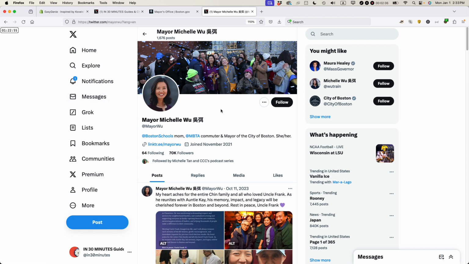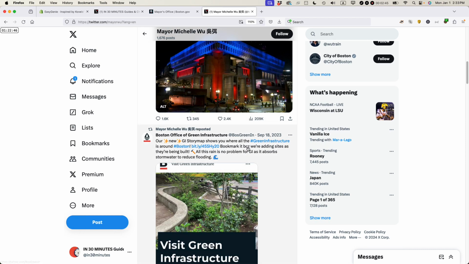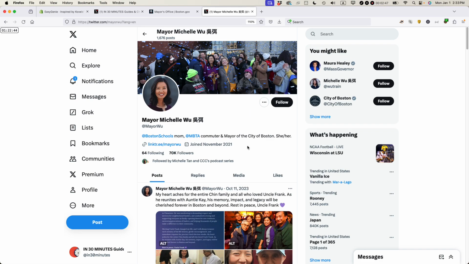Now, there's nothing that indicates that this is really an official account. It could be fake, but the reason why I'm thinking it's probably real is, for one thing, the posts look legitimate. They don't look like they're mixed up with other scammy stuff. The other thing is the mayor's account name is not a combination of numbers or other weird characters or underscores. This looks like this is the real one. And if I wanted to follow it, I could just click on that. But basically, that's how I find people on Twitter, if they're well known, or find people on X.